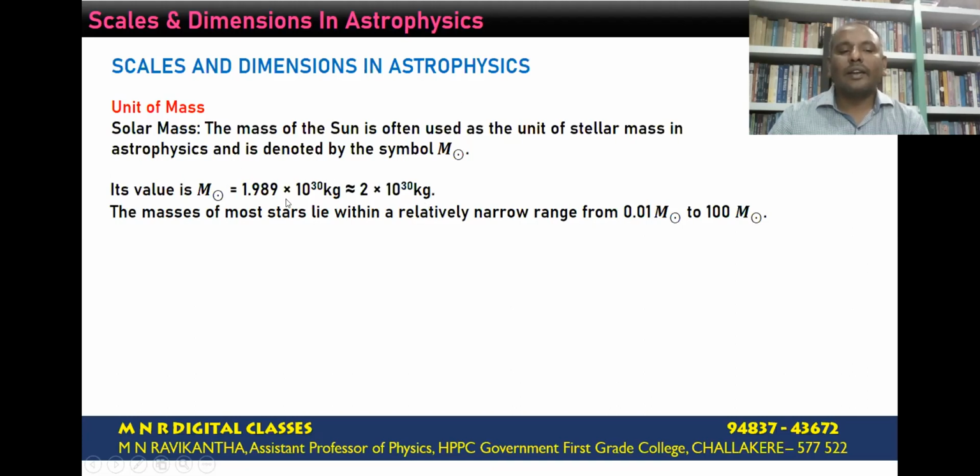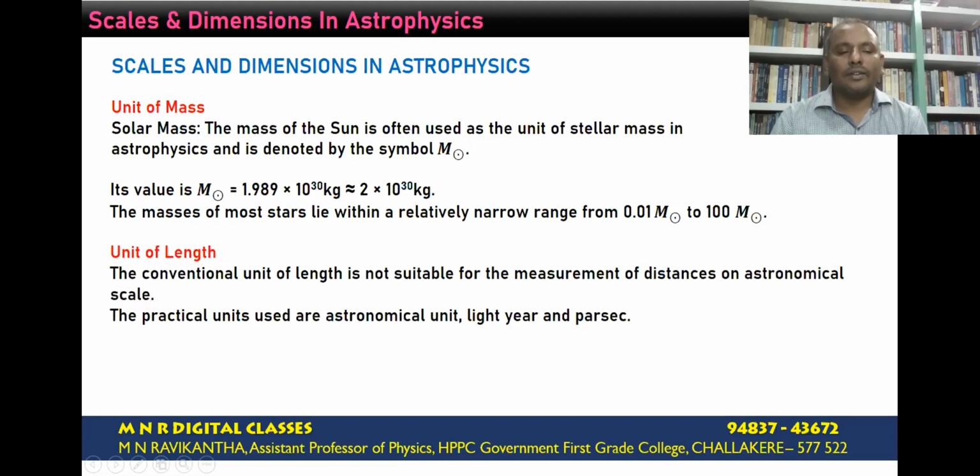This is taken as the standard reference for the measurement of the mass of all stars. The masses of most stars lie within a relatively narrow range of 0.01 times the mass of the sun to 100 times the mass of the sun.